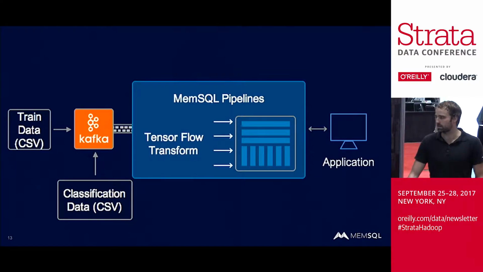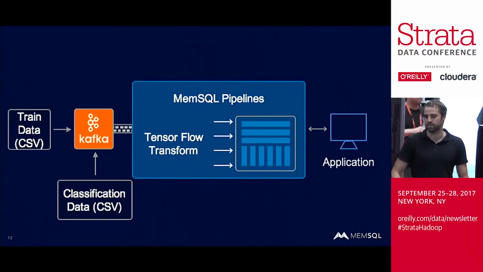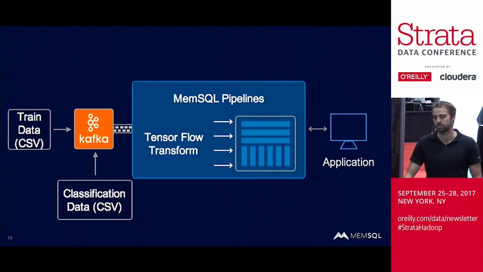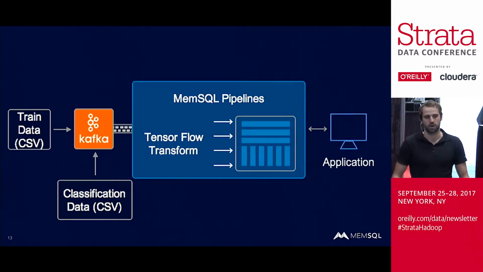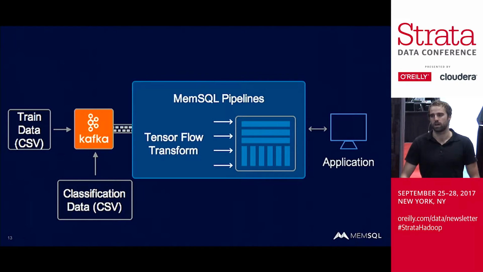So a quick overview of the architecture. We have training data, so in a CSV. We have classification data, also in a CSV. That gets sucked into Kafka via 2 Kafka topics. We then use MemSQL pipelines to extract the data from Kafka, run it through pipeline transforms, which are going to run our TensorFlow code for training and classification. Then it's going to put it into the database,